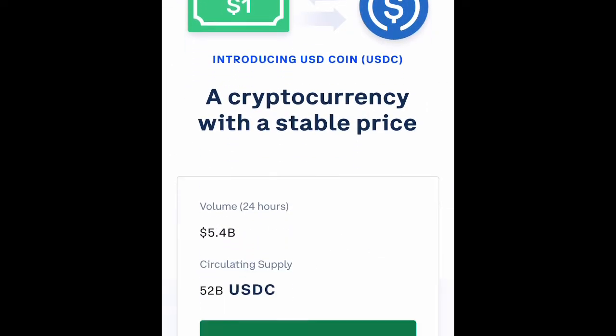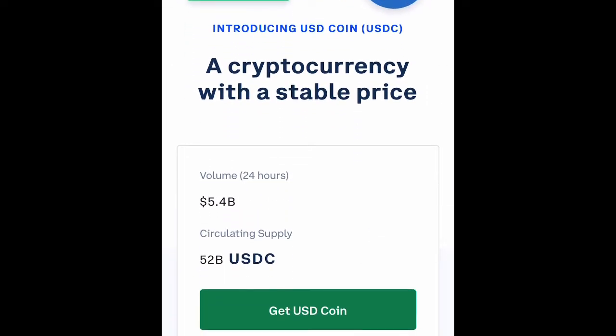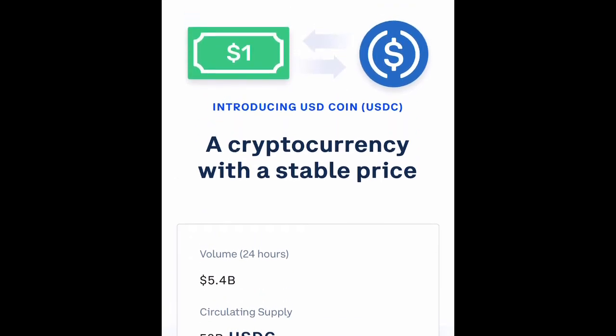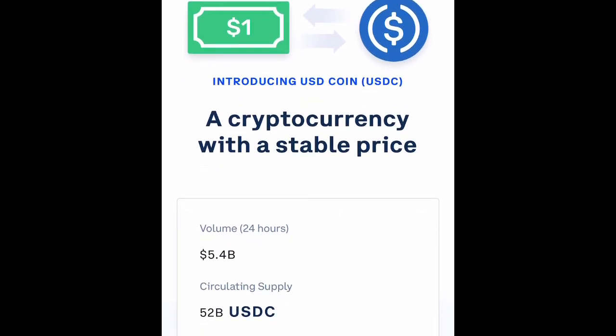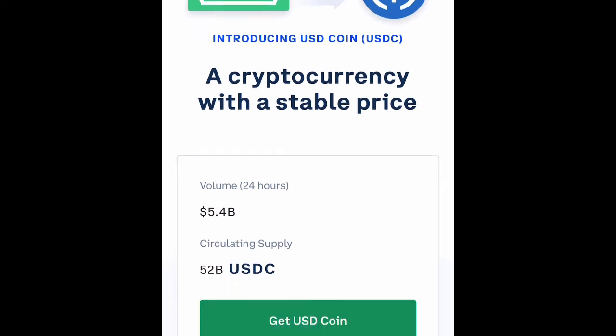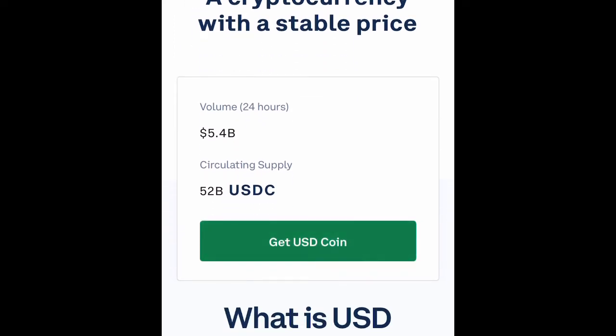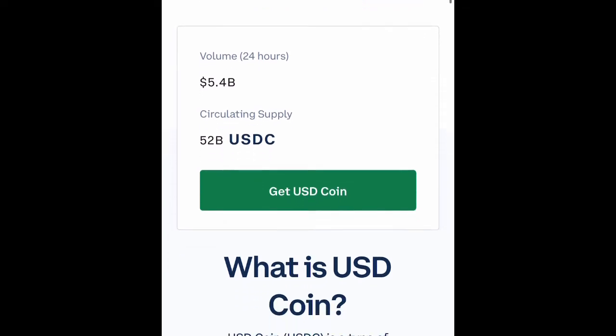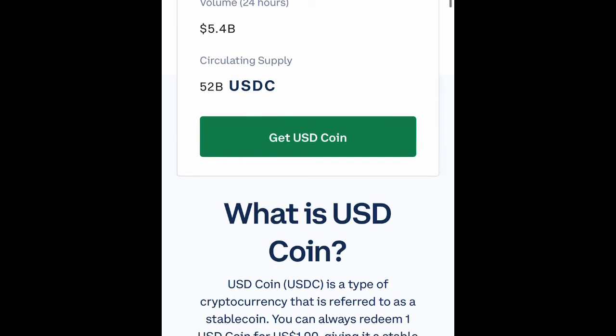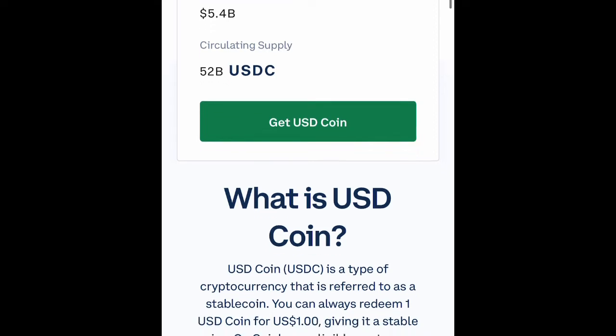So now let's get into an overview of what USDC, United States dollar coin, is. It was formed in a collaboration between Coinbase and Circle as a cryptocurrency with a stable price. It moves on the blockchain 24/7 at internet speeds. However, it keeps a stable price, going 1-to-1 with the dollar. 1 USDC is always going to equal 1 US dollar. You don't expect it to go on any kind of massive bull runs, go up in price, or crash down during a crypto winter. No matter what's going on in the cryptocurrency market, with Ethereum, Bitcoin, and all the other altcoins, it's going to keep a 1-to-1 ratio with the US dollar.